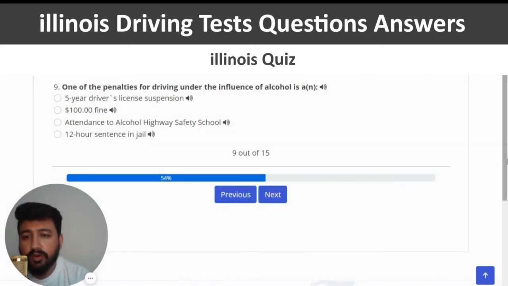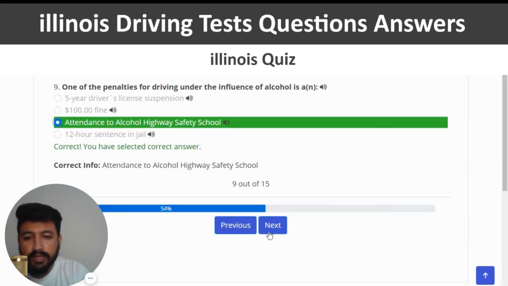Next question. One of the penalties for driving under the influence of alcohol is a. The right answer is attendance to school highway safety school. So I'm going to click on the third option, correct, and next.